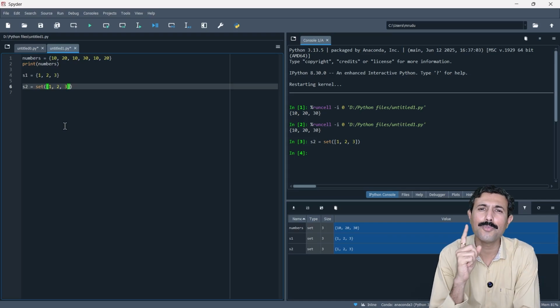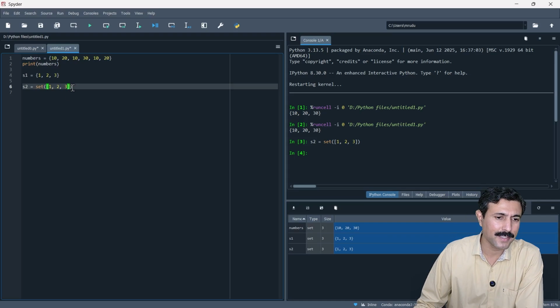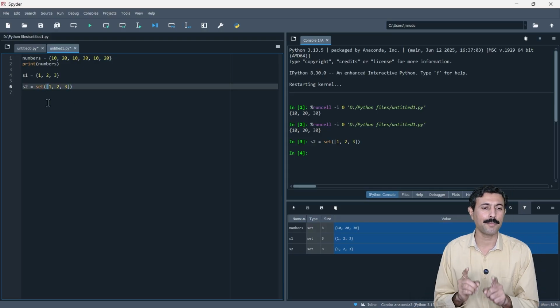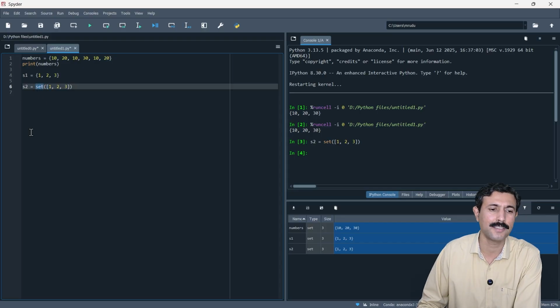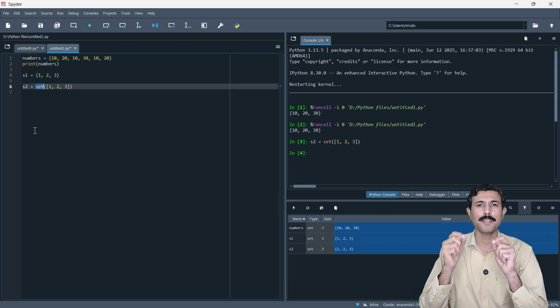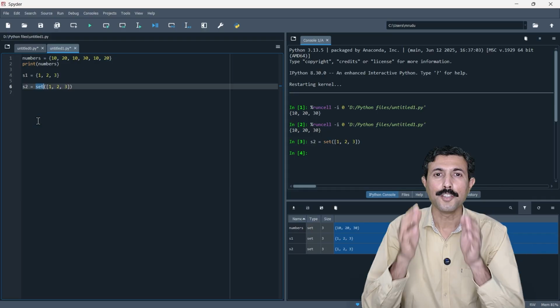Now here I have one fundamental question: initially I have provided these braces, then why do I need to provide another square braces when I'm creating a set using this function? So now let me explain this. When you are writing s2 is equal to set of square brackets 1 2 3, you are calling